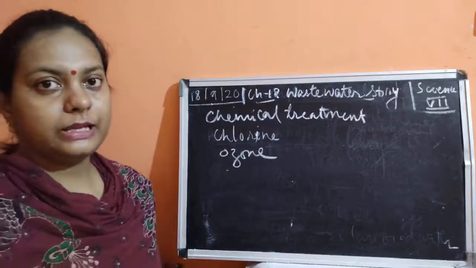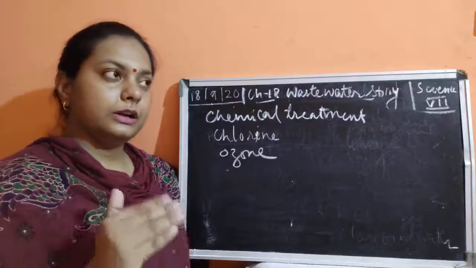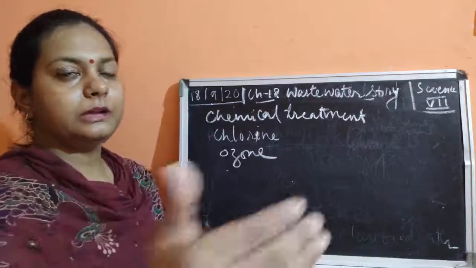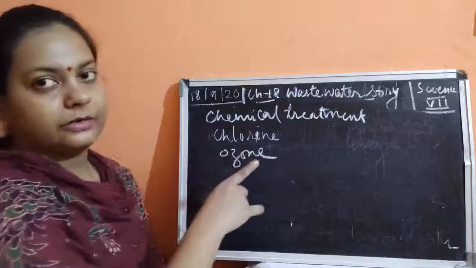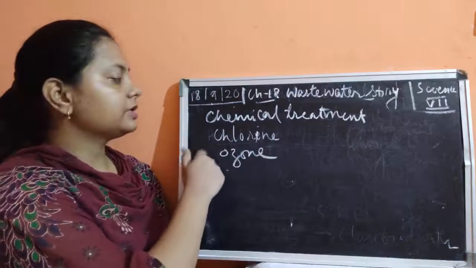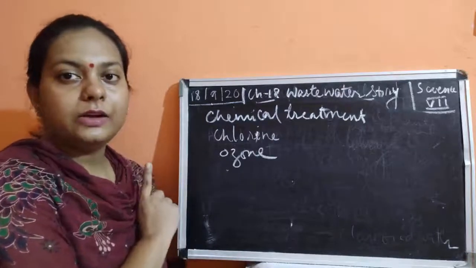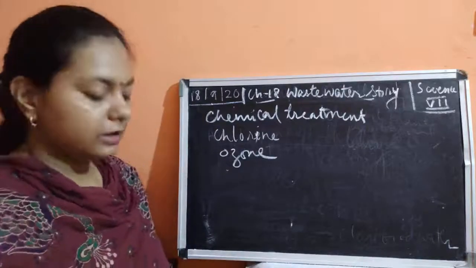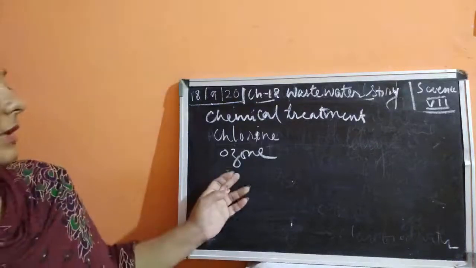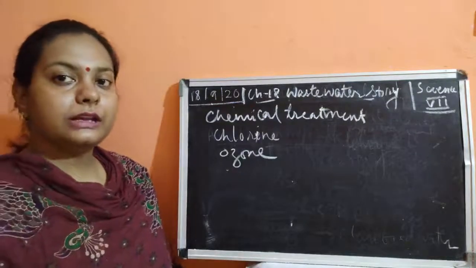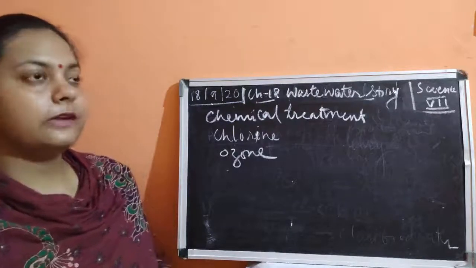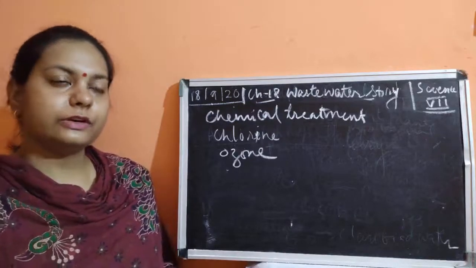If this water is not thrown into the rivers and the oceans, and it is going to be circulated among the people, then it has to be cleaned with the help of chemical treatment. As we saw in the last activity, we added chlorine tablets. Similarly, a large amount of chlorine is added to the clarified water so that it becomes useful for public distribution. Or if chlorine is not used, another gas is used, known as ozone gas. This is going to kill the microorganisms, the bacteria, viruses, and germs. And once these germs are killed, it can be used for drinking purposes also.